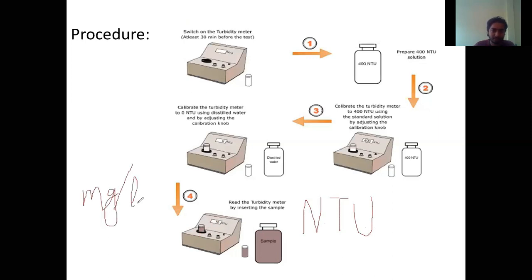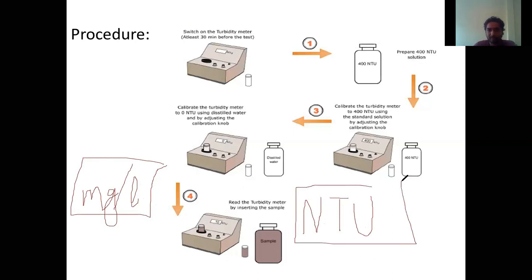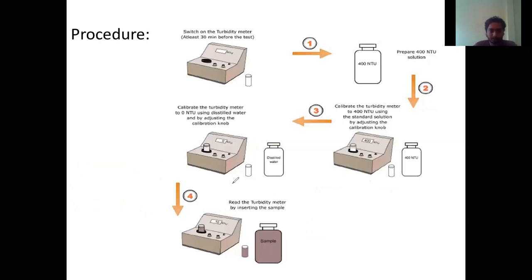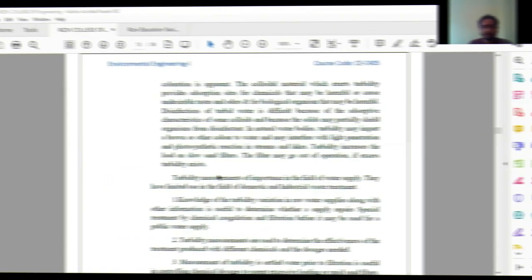There are different units for calculation of turbidity as well, which we are going to see in the theory lecture, so I am not repeating the same thing. I am just going to tell you the things which are important for the practical aspect. So what is the unit of turbidity? Turbidity unit is NTU, nephelometric turbidity unit. Remember this. This is how we calculate the turbidity of any sample. Understood?